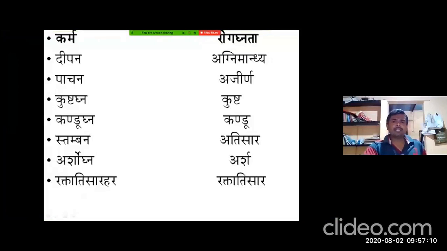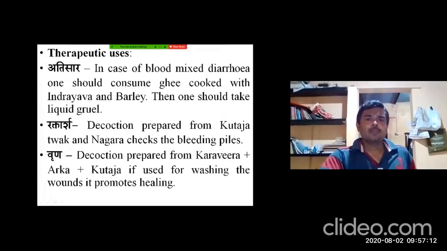You see the Amaika Prayoga, therapeutic uses. In case of Atisara, in case of blood mixed diarrhea, that is in case of Raktatisara conditions, one should consume Grita, ghee cooked with the Indrayava and barley, that is Yava, Indrayava and Yava.